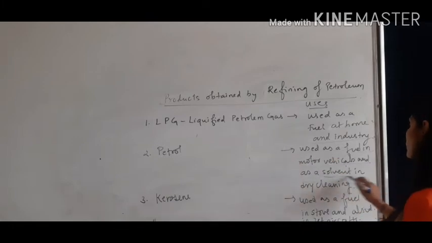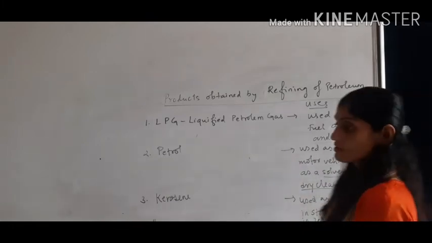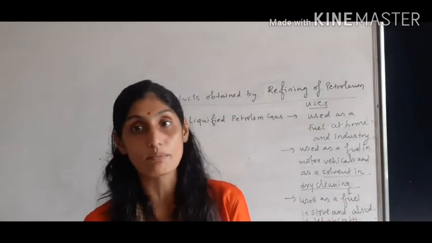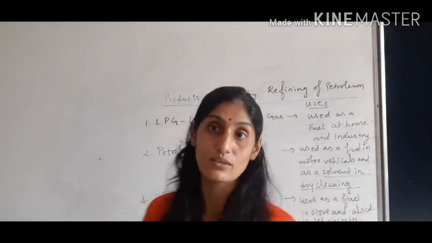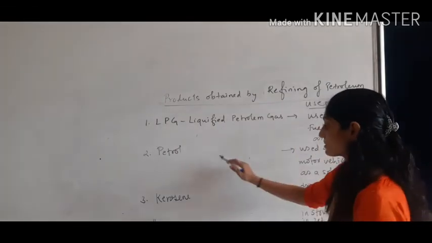Second, it is used as a solvent in dry cleaning. The clothes which are dry cleaned, in that also it is used. That is the second use for petrol.